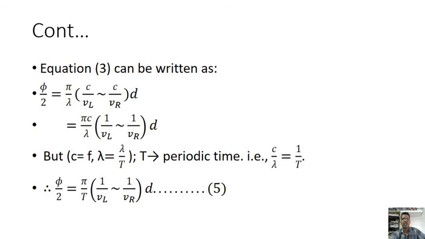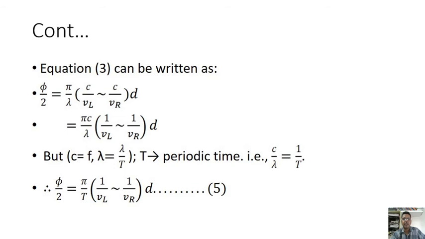But C by lambda is equal to frequency, that is 1 by T, where T is the periodic time. So C by lambda is equal to 1 by T.